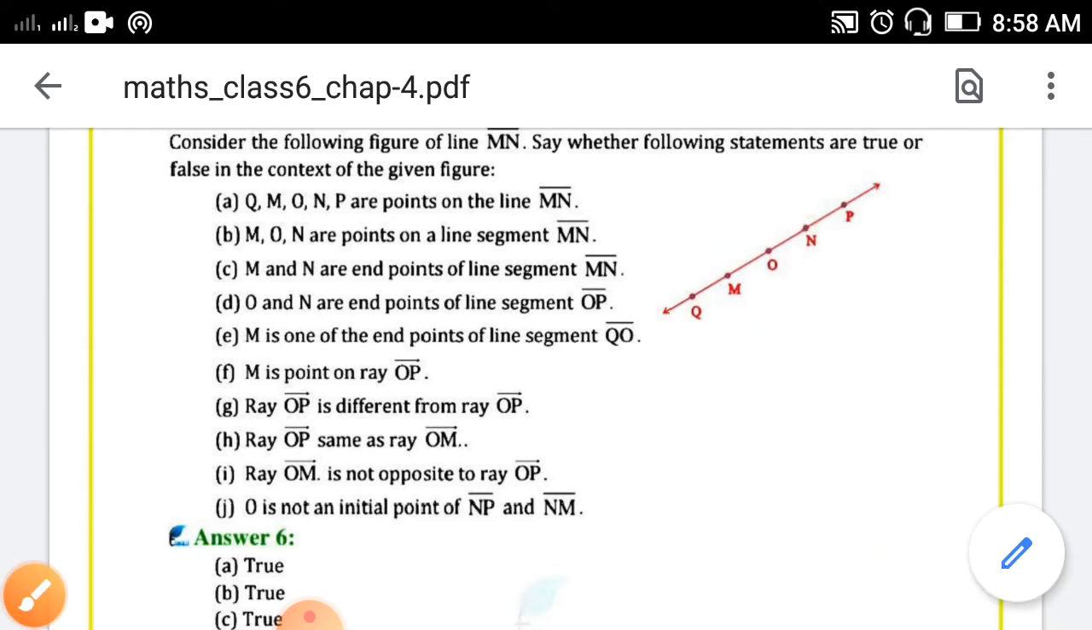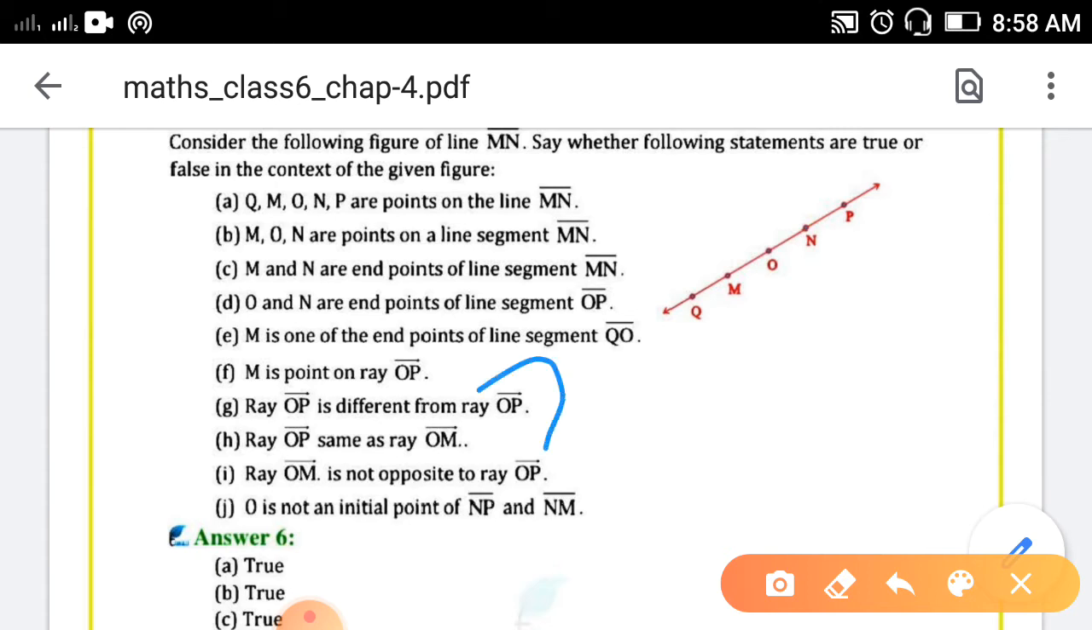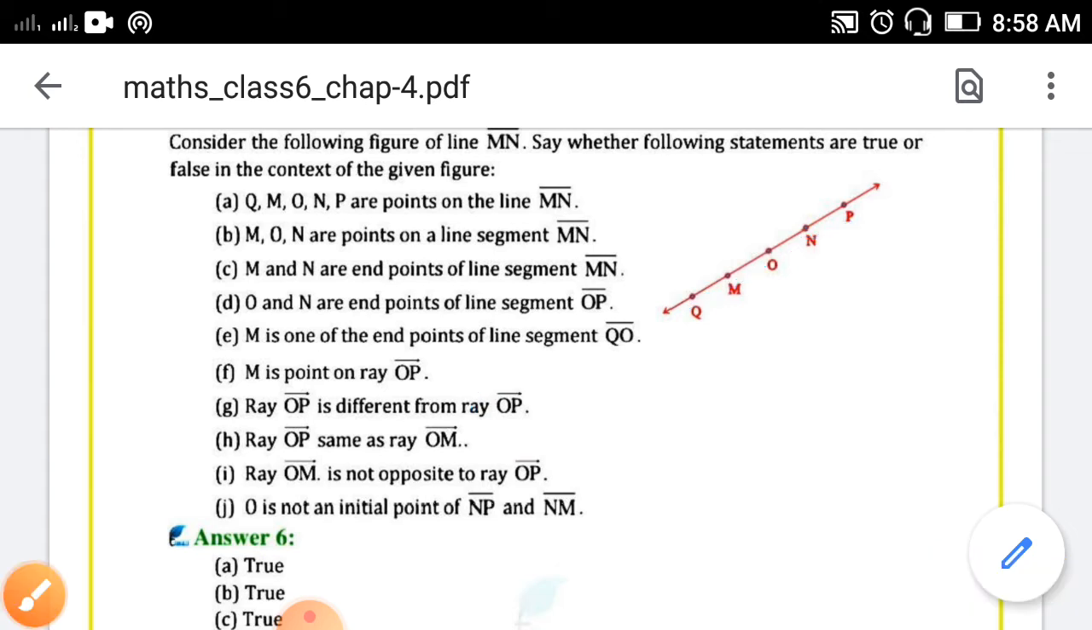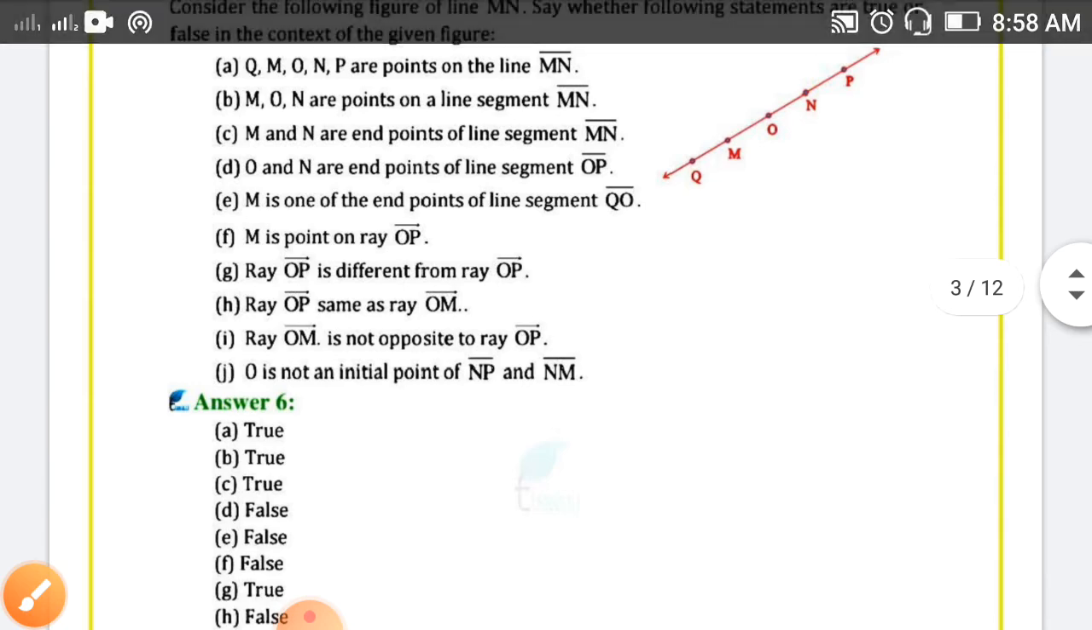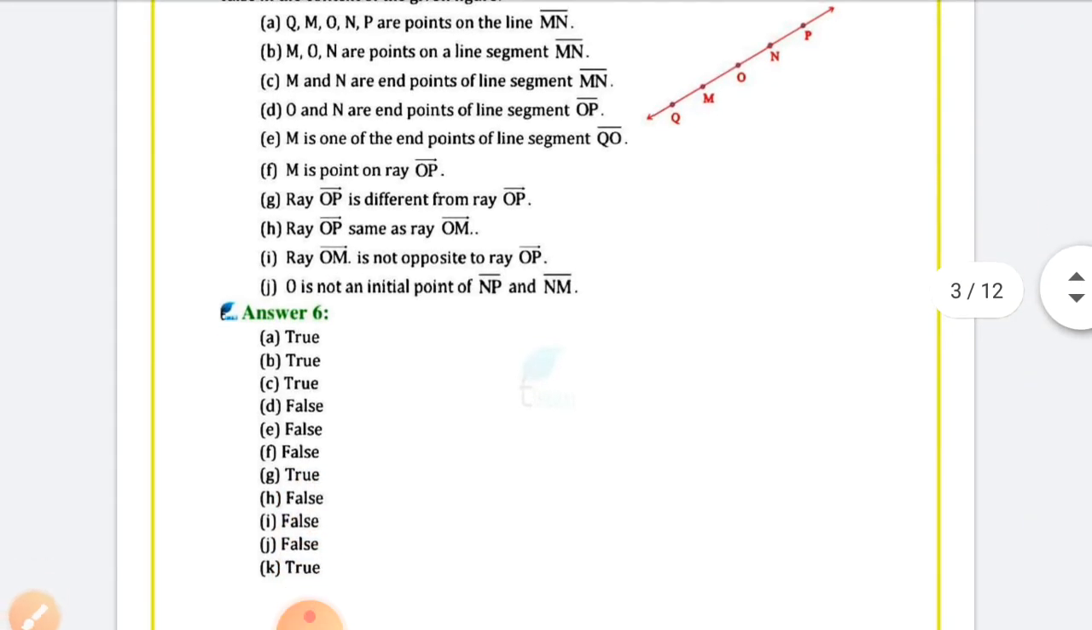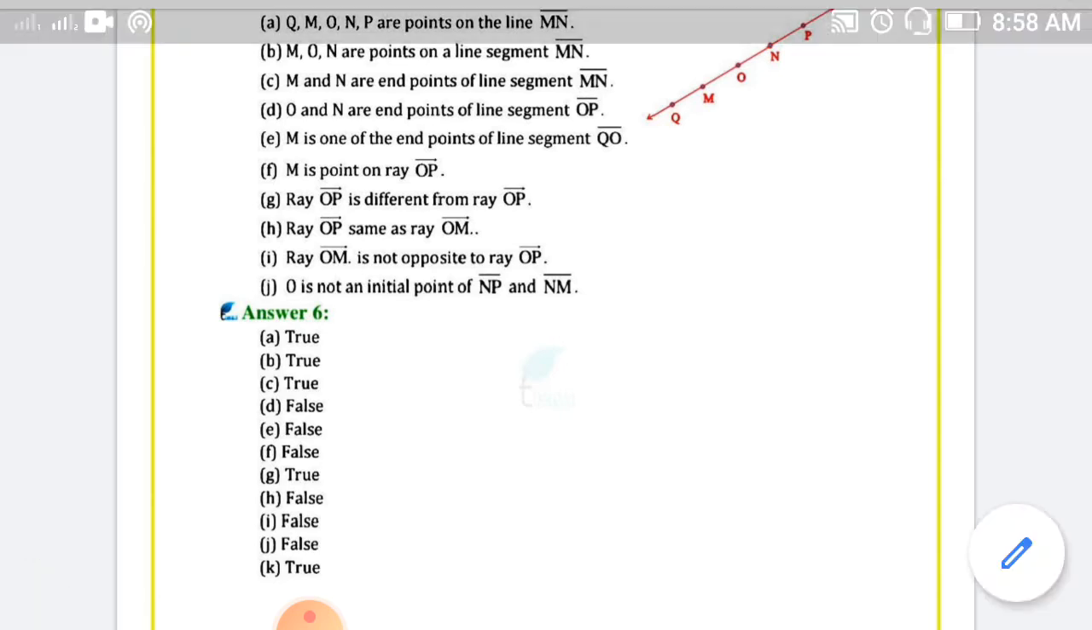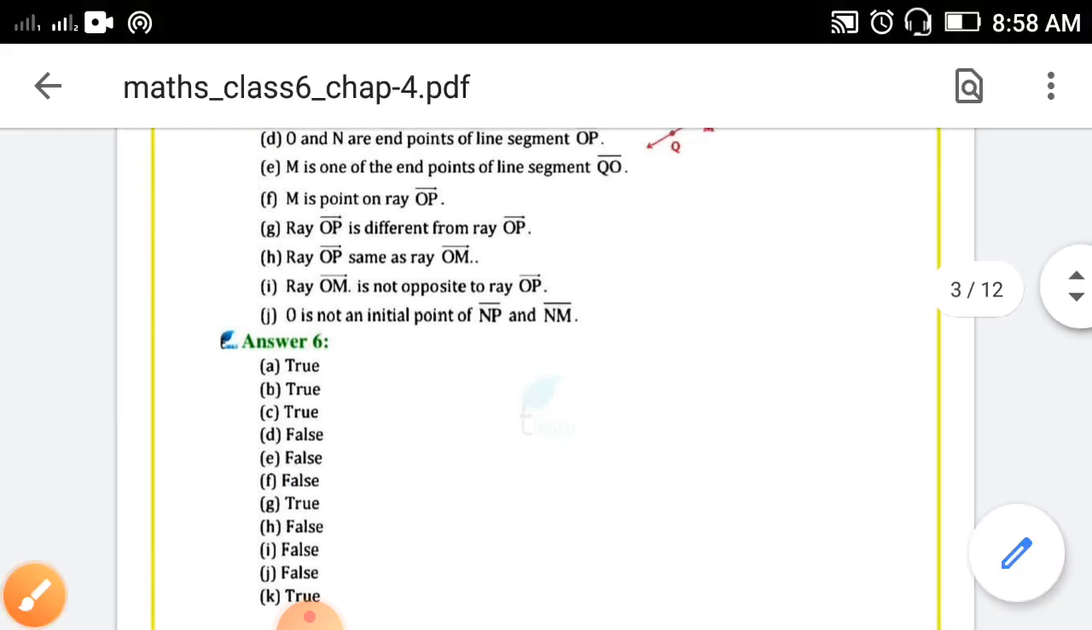G. Ray OP is different from ray OQ. Here I think OQ will come. You can see in the textbook, OP is different from OQ. Yes, both are different and both are going in opposite directions. So, you can check the answer. It is true because both are different.